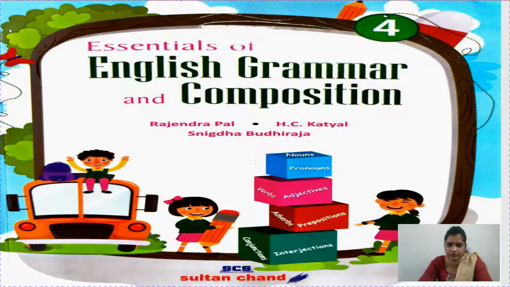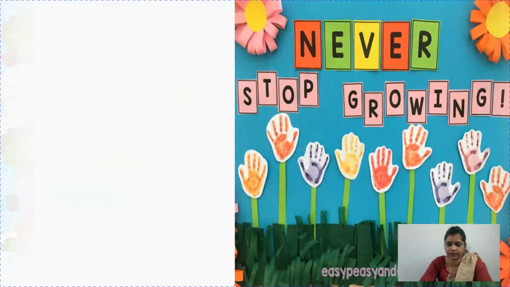So let's start. First, I want to introduce you to your book. The name of your grammar book is Essentials of English Grammar and Composition. It's written by Rajendra Pal, H.C. Katyal, and Snigdha Buddhiraja, and it's published under Sultan Chand. So let us see what the first chapter is.